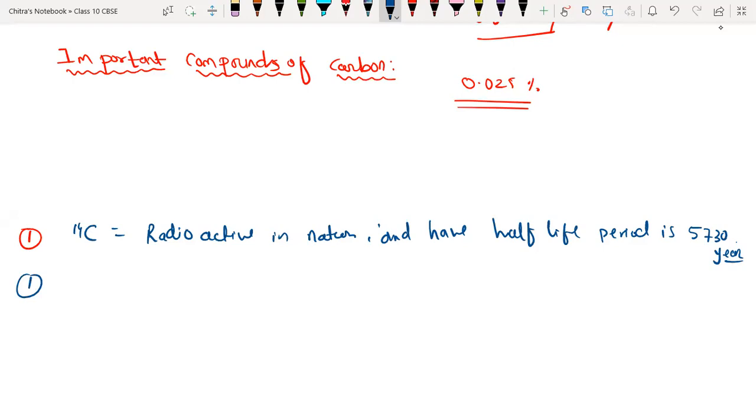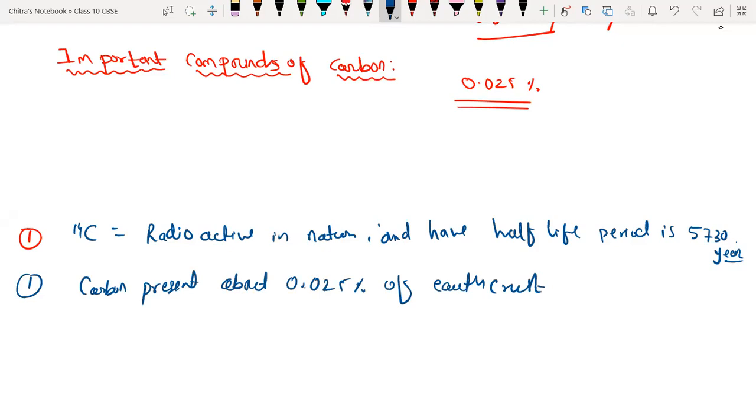Second point: carbon is present at about 0.025% of the earth's crust. Third point: in the atmosphere, it is present in carbon dioxide form.